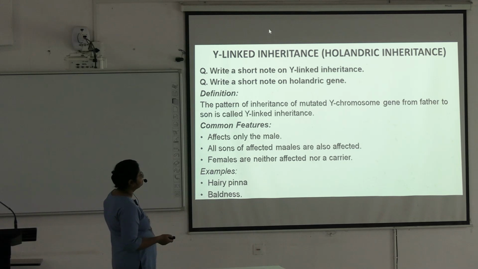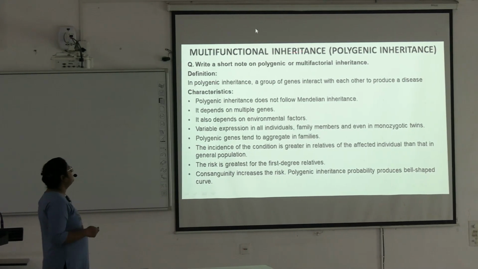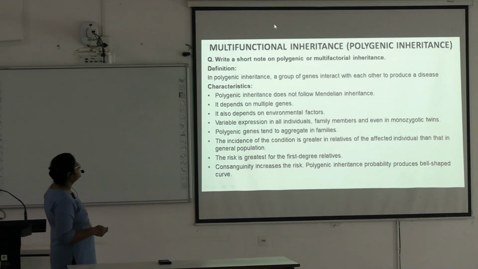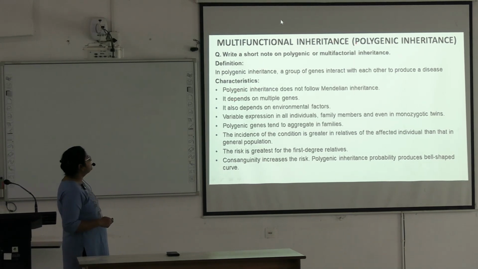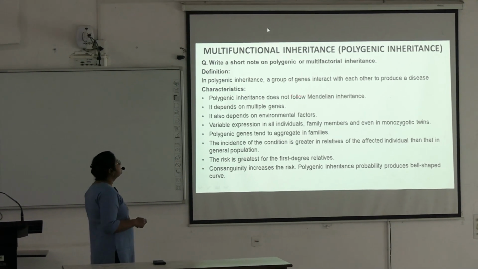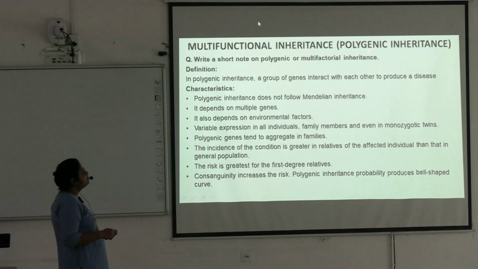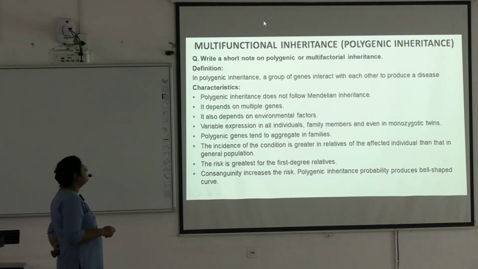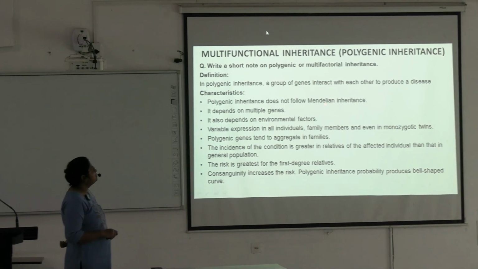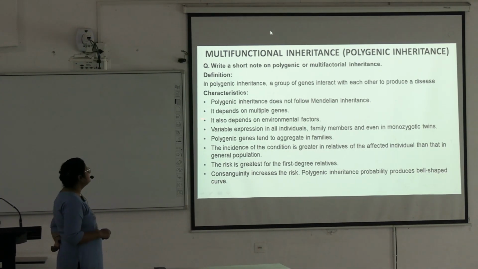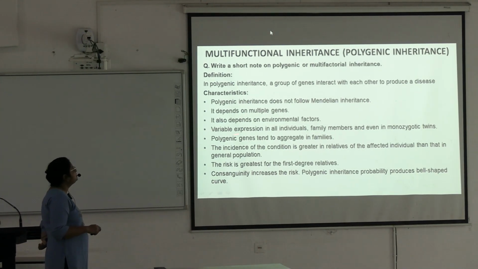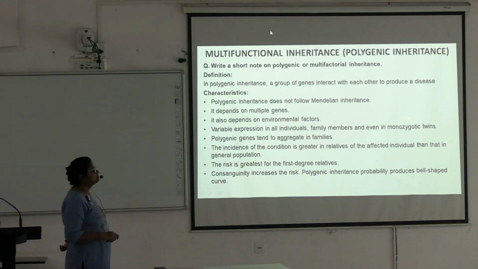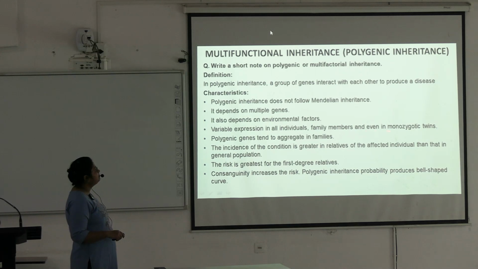Next is multifactorial inheritance, or polygenic inheritance. In polygenic inheritance, a group of genes interact with each other to produce a disease. These are the characteristics. Polygenic inheritance does not follow Mendelian inheritance. It depends on multiple genes, and also depends on environmental factors. Variable expression in all individuals, family members, and even in monozygotic twins.